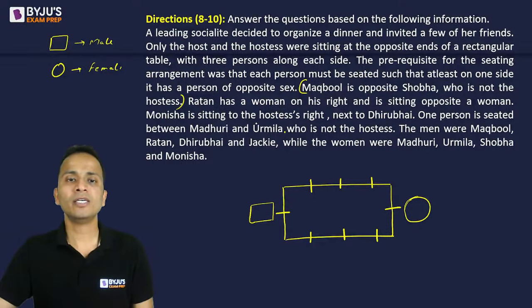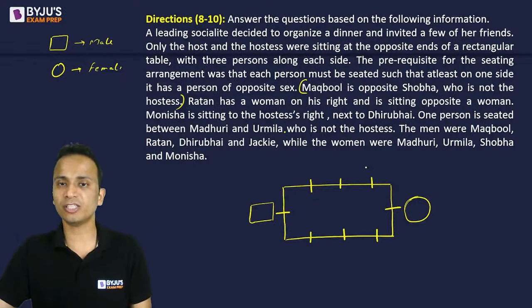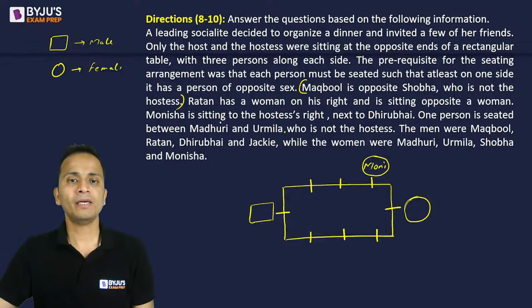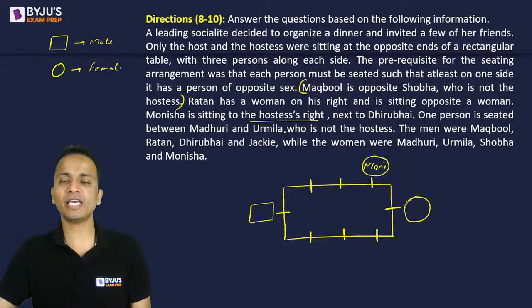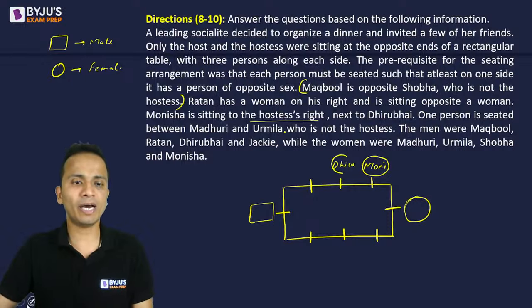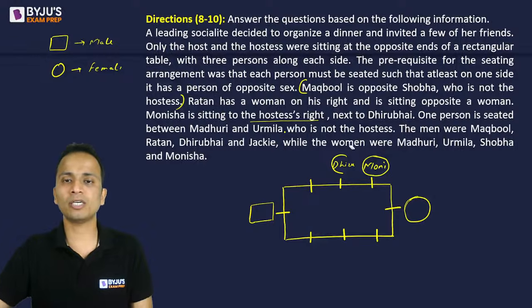Monisha is sitting to the hostess's right. So Monisha is sitting to the right of the hostess. So Monisha की chair fix हो गई. So Monisha will be sitting here. Monisha is a female and I'll put a circle. So Monisha is sitting to the hostess's right, next to Dhiru Bhai. So Monisha के adjacent Dhiru Bhai होना चाहिए, which is a male. Hostess cannot be Dhiru Bhai because Dhiru Bhai is a male. So Dhiru Bhai will be sitting at this chair. All right. Okay, and Dhirubhai is a male, so I'll put a square on that.